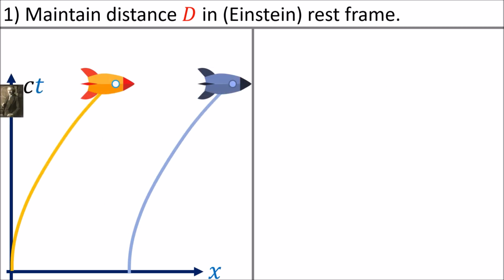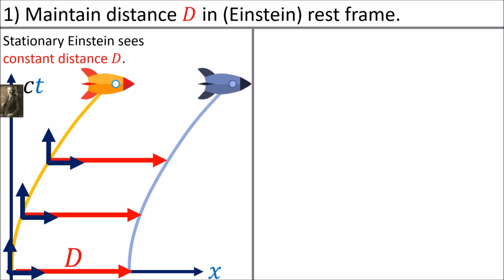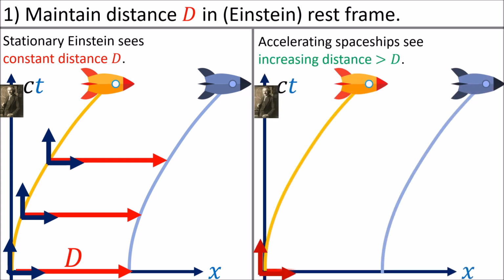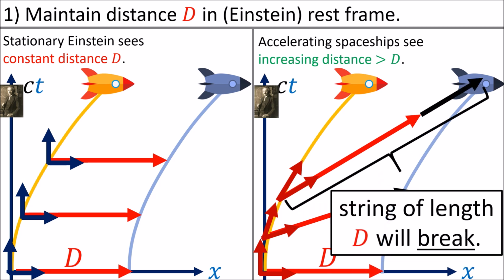So in the first scenario, where the stationary observer sees a constant distance between the ships with equal proper acceleration, the observers on the ships see themselves moving apart, and so a string between them that's moving along with the ships would break.